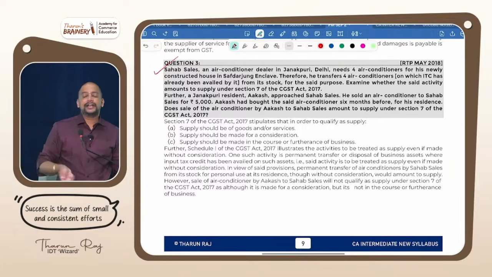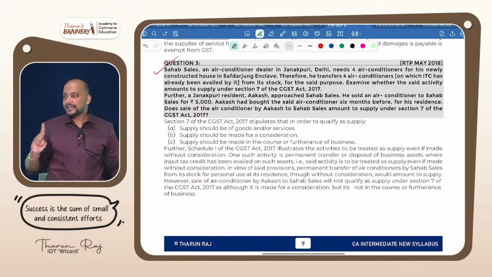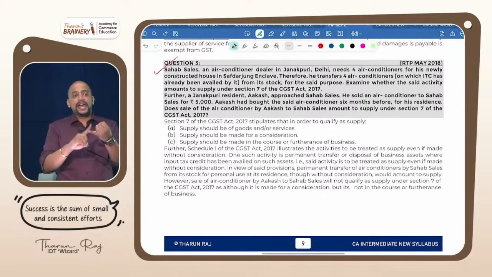Got it? After this batch gets over, I will give you question papers. Total 4 question papers will be given to you with suggested answers. Question paper number 1, that is test number 1, will have 50% of the portion.